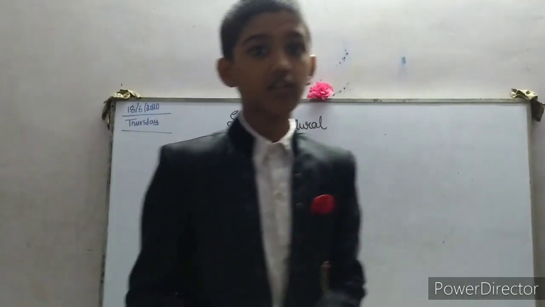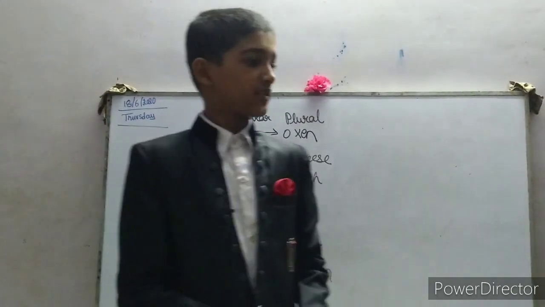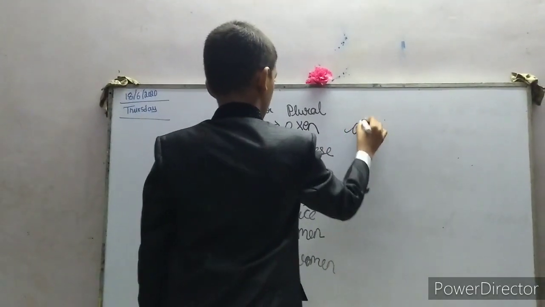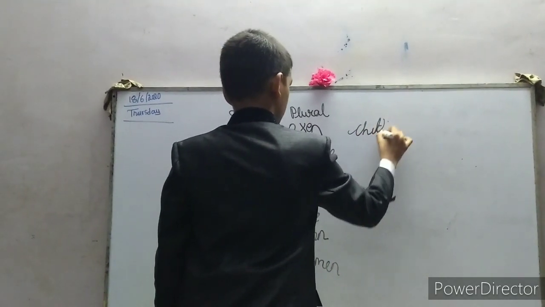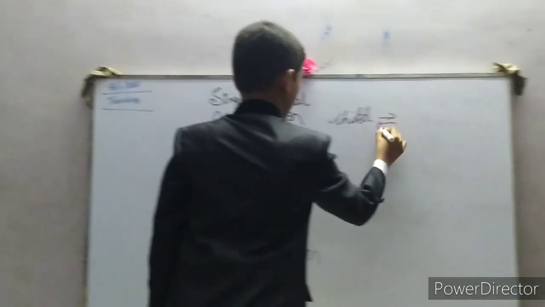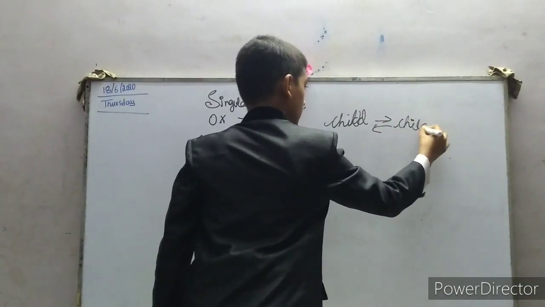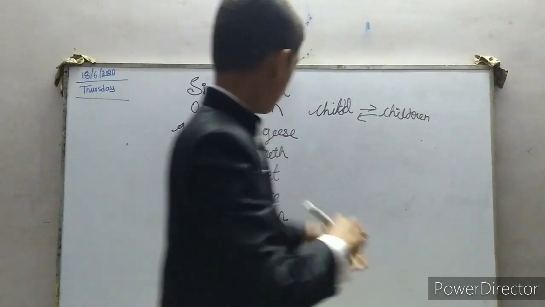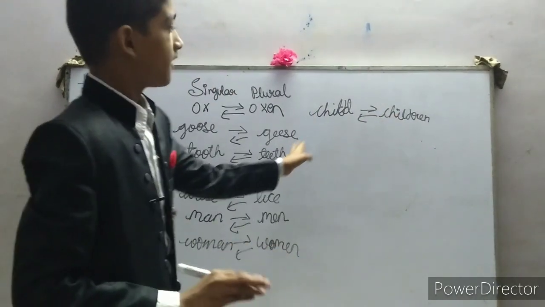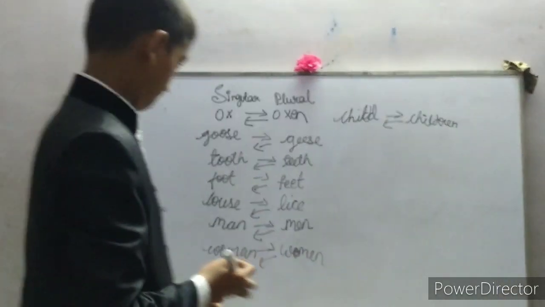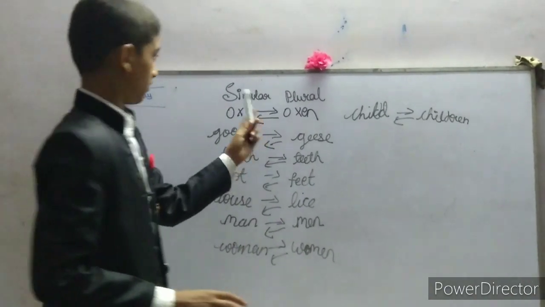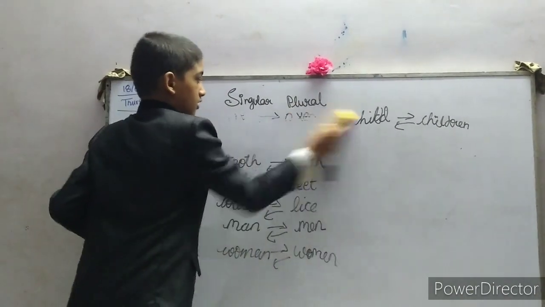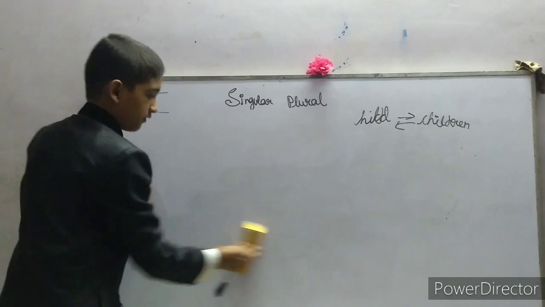Again one more, that is child. It will not become childs. We often say childs, but the right one is child will become children. Children will not become children's. So child is the singular form, the plural form is children. So this is singular and plural forms conversion in the second type. Now we will learn further.